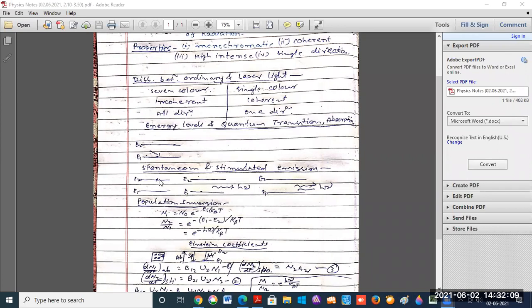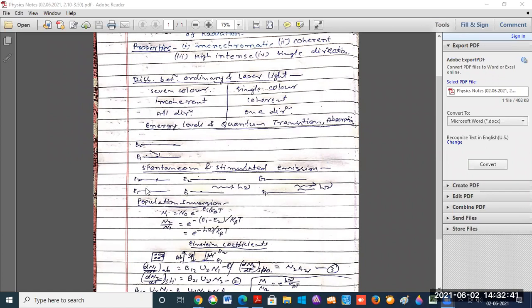In figure 1, I have placed an atom in the upper energy level. According to this figure, we can say that if a particle passes from the higher energy level to the lower energy level, it emits a photon of energy h mu.